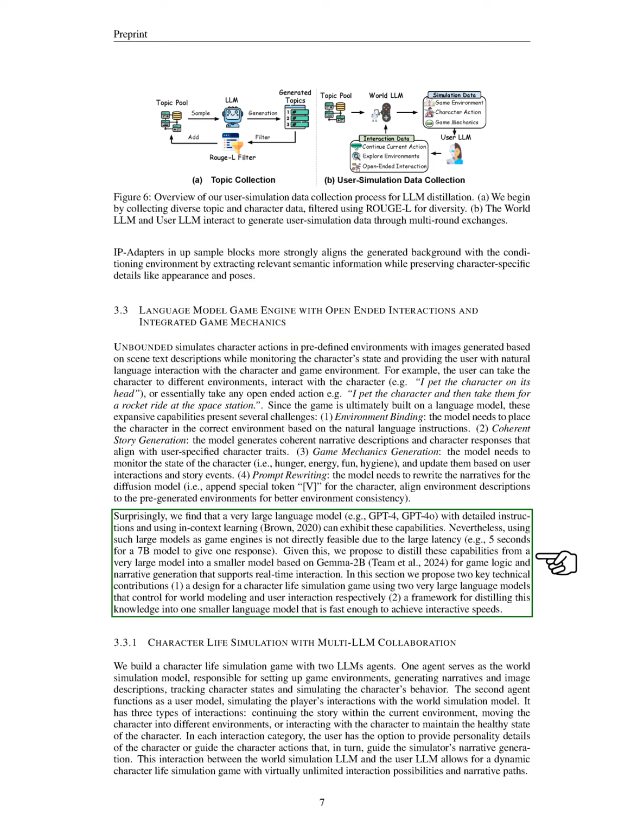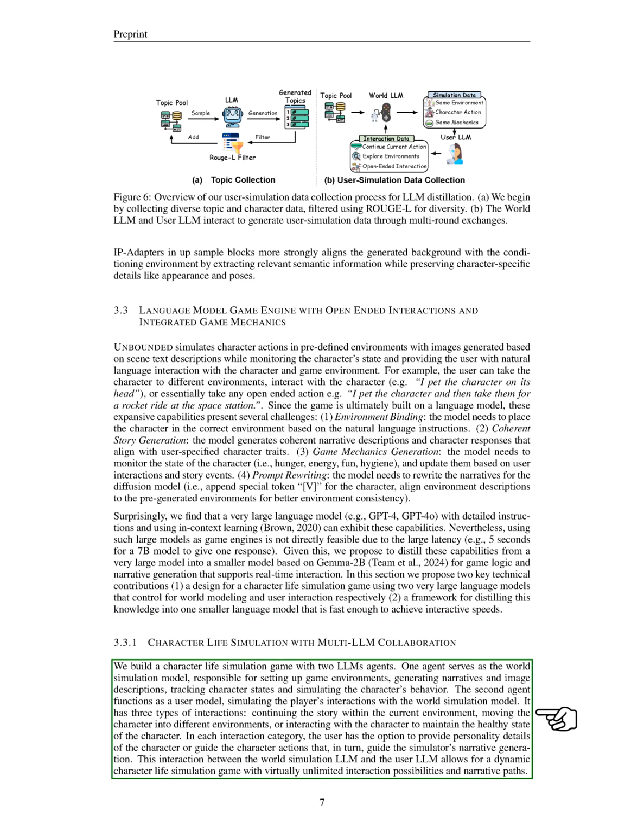We find that a large language model, such as GPT-4, can handle these tasks effectively, but its high latency makes it impractical as a game engine. Therefore, we propose distilling these capabilities into a smaller model, Gemma 2B, which can support real-time interaction.